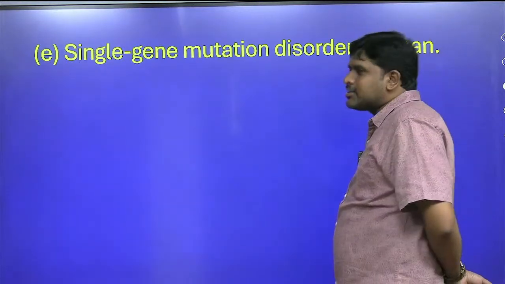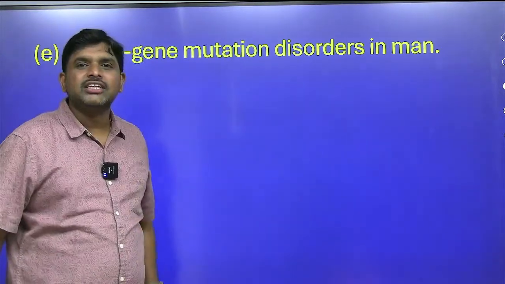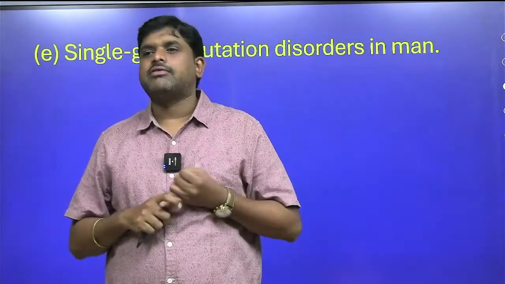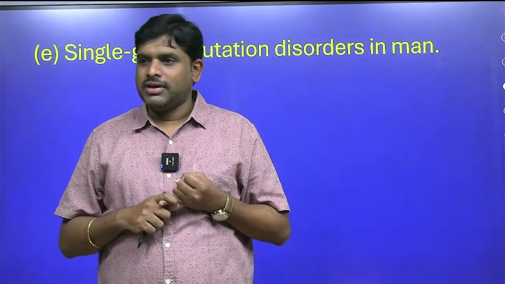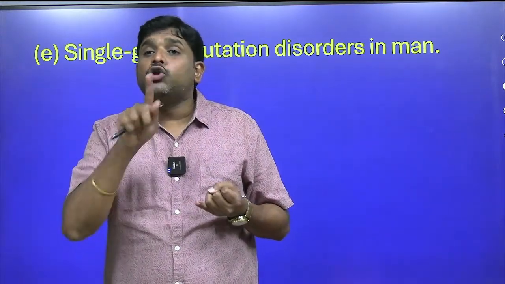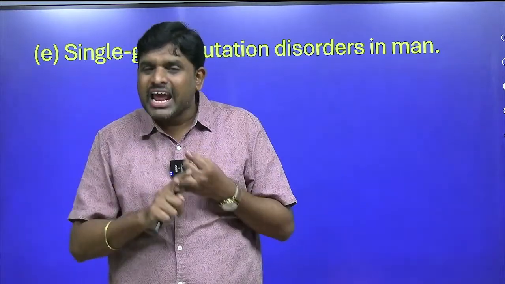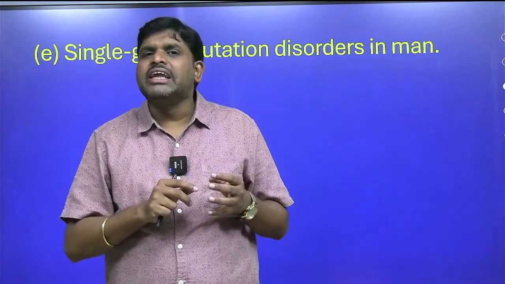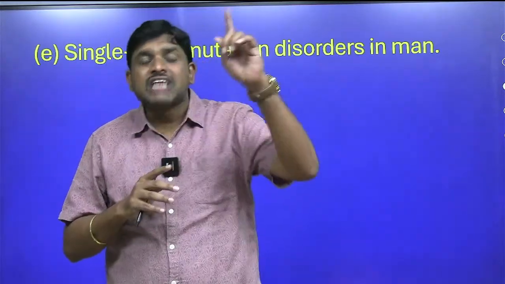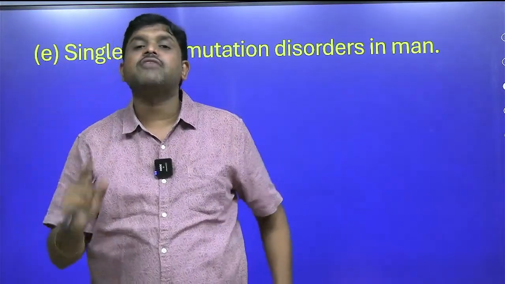Single gene mutation disorders in man. Think and tell me. Here, what all do we have to write? Mendelian genetics we have to write. Single factor, single gene mutation. In Turner syndrome, 1 chromosome is responsible. Wherever 1 chromosome is impacted, Turner syndrome, Klinefelter syndrome, it can be structural chromosomal aberration or numerical chromosomal aberration, sexual chromosomal. Starting with Mendelian till chromosomal aberrations, each one in small paragraphs you have to write.